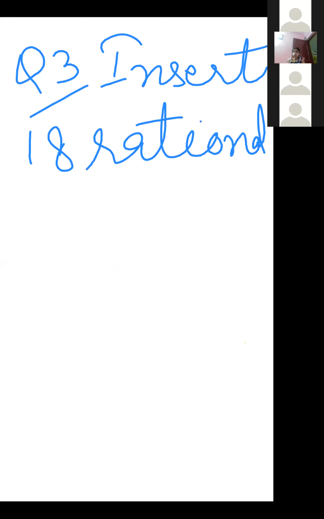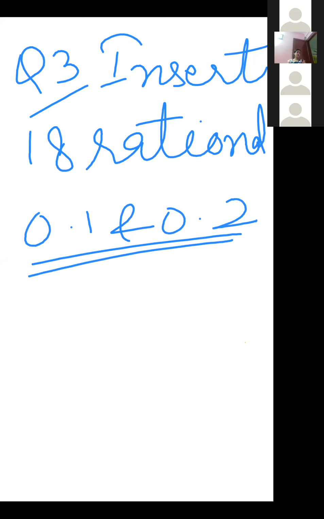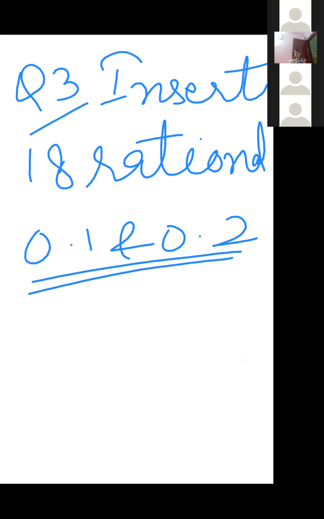Now we are inserting 18 rational numbers between 0.1 and 0.2. So 18 rational numbers we have to take out in between 0.1 and 0.2. So how do we take them out? See here.